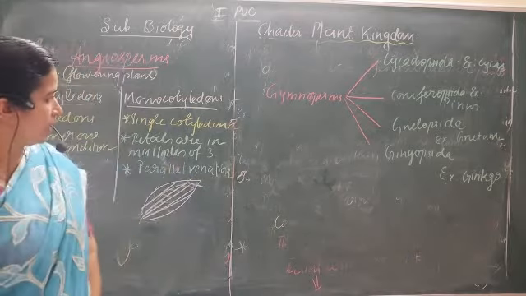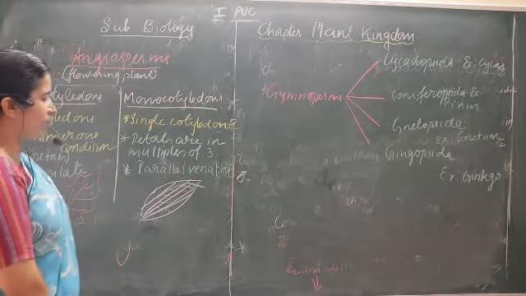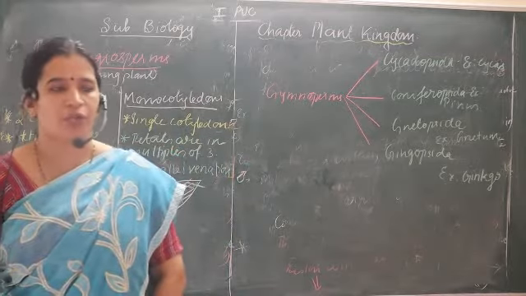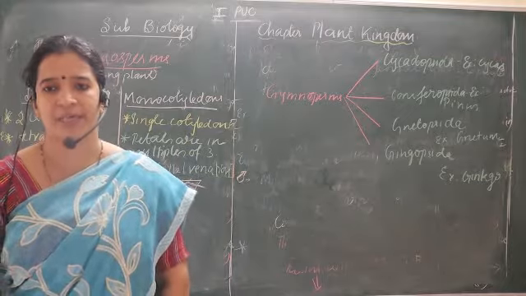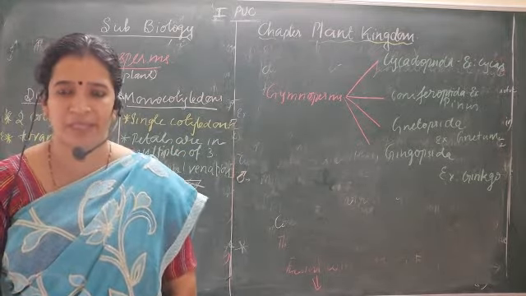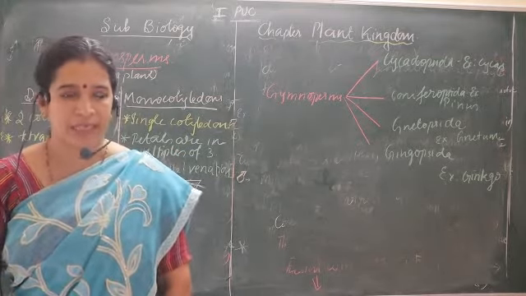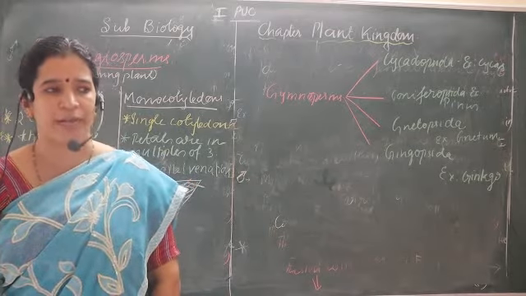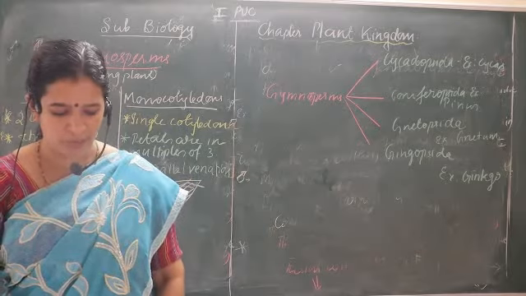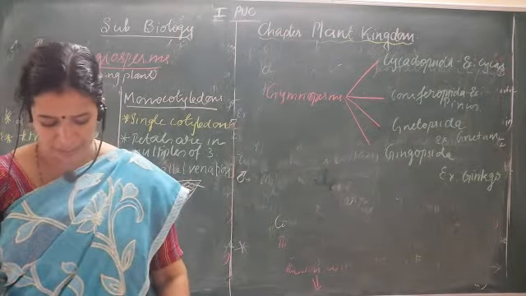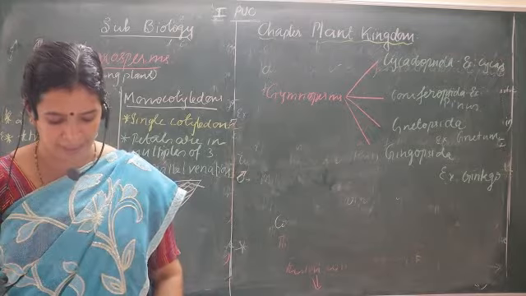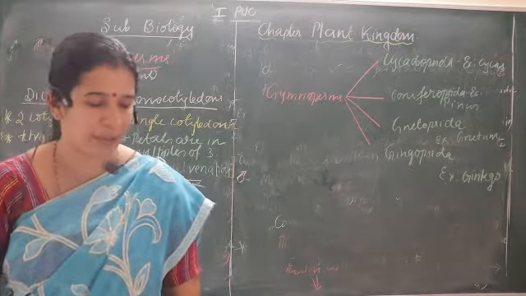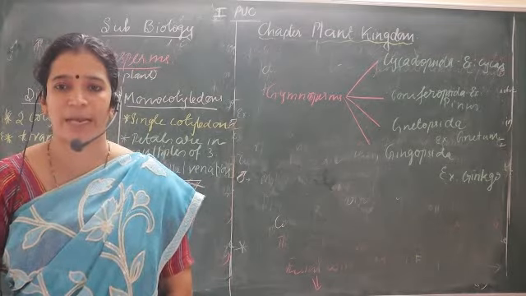And with this, let me revise what we have learned so far in today's session. We started with the pteridophytes, then we completed the gymnosperms. In the pteridophytes, some points I want to tell you more. Regarding economic importance, I have told you they can be used for binding soil particles.